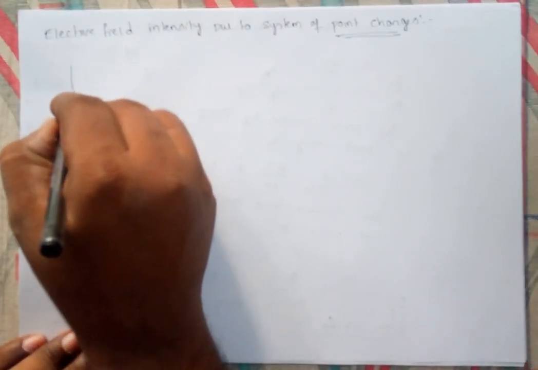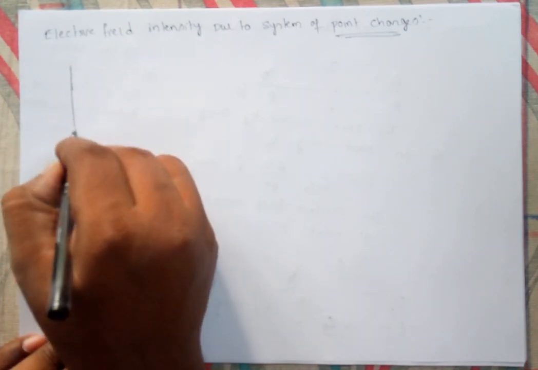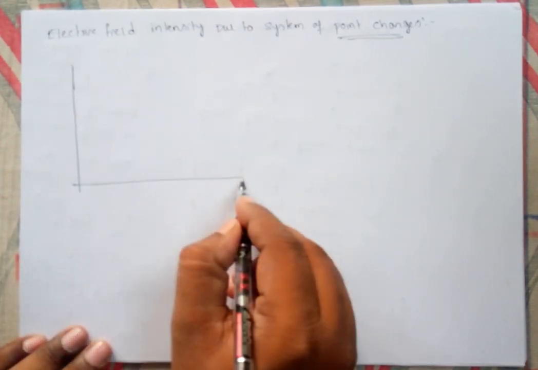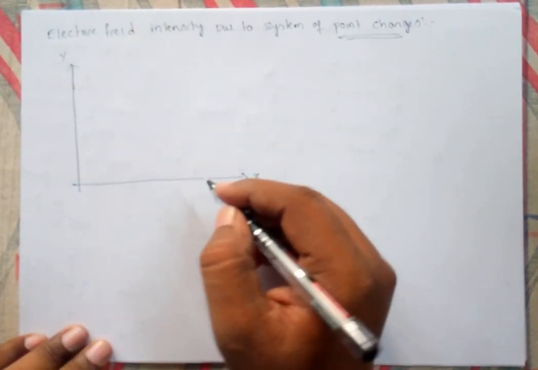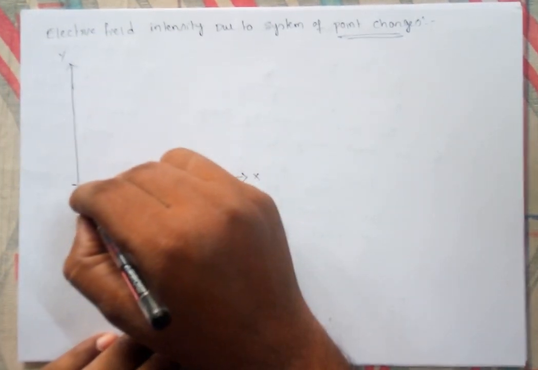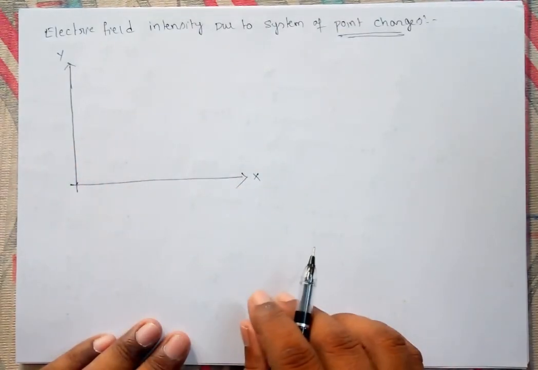Now if you take a coordinate system, I have two charges.